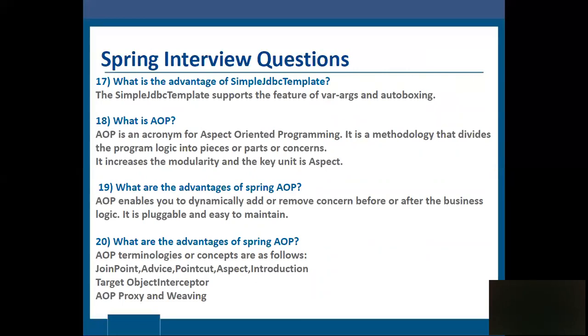What are the advantages of Spring AOP? AOP enables you to dynamically add or remove concerns before or after the business logic. It is pluggable and easy to maintain. What are the AOP terminologies or concepts? They are as follows: join point, advice, pointcut, aspect, introduction, target object, interceptor, AOP proxy, and weaving.